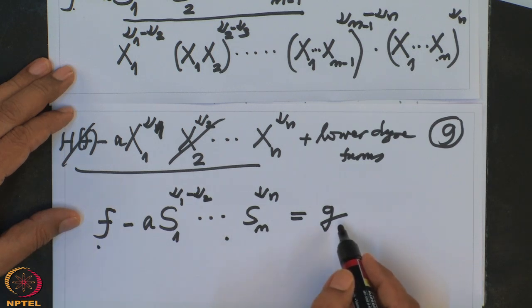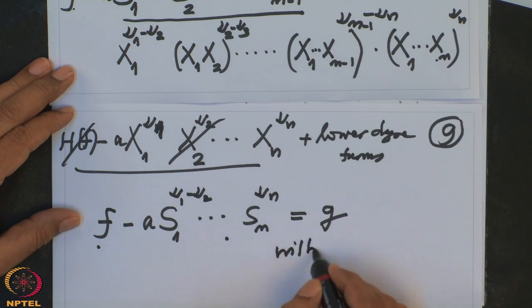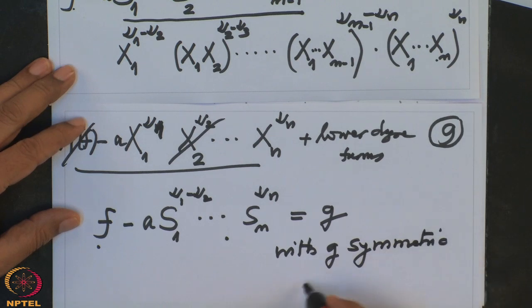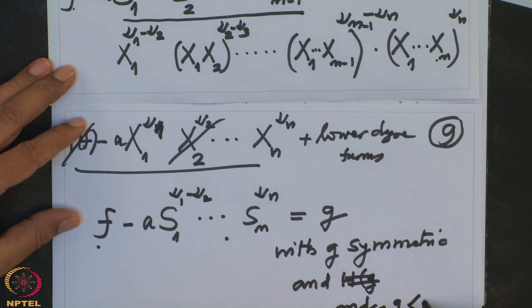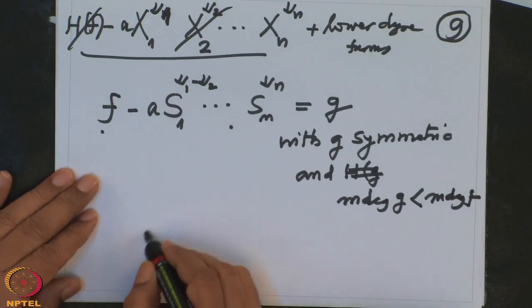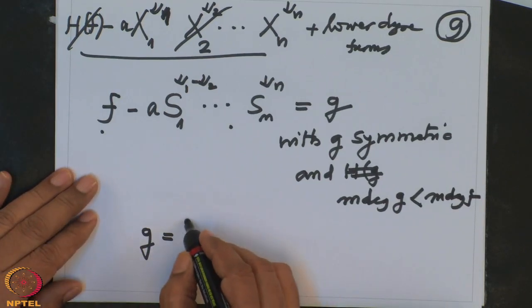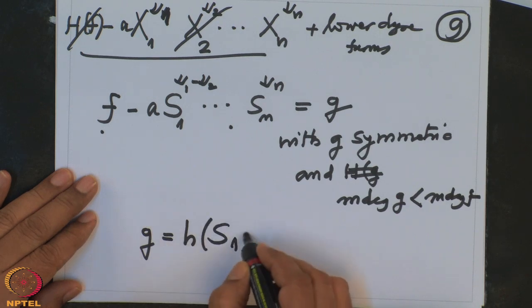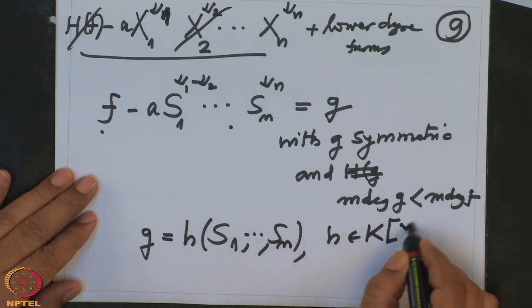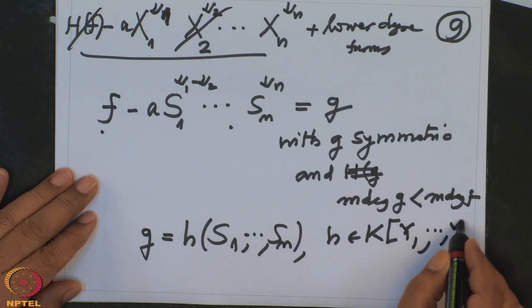With G symmetric and the multi-degree of G strictly smaller than the multi-degree of f, by induction G will be equal to some polynomial H evaluated at S1 to Sn, where H is a polynomial in n variables with coefficients in k.